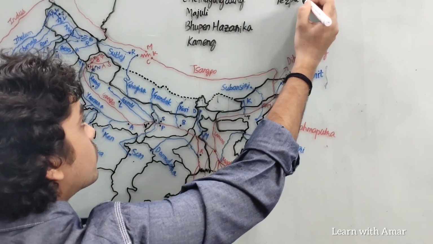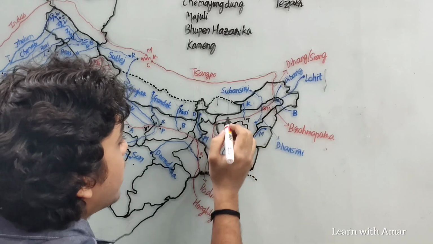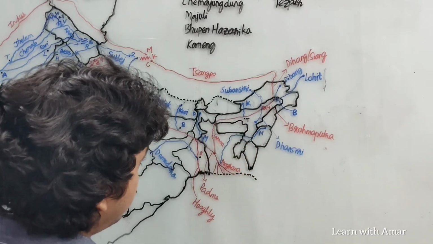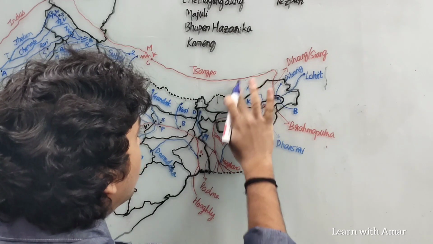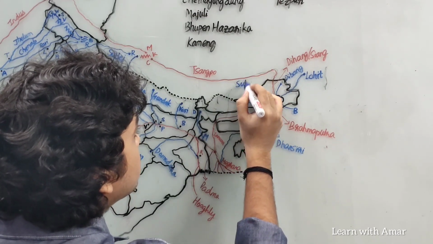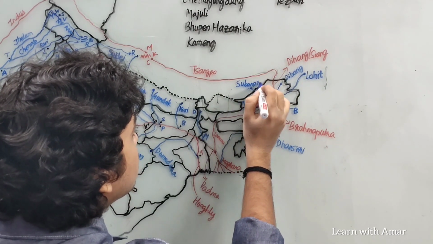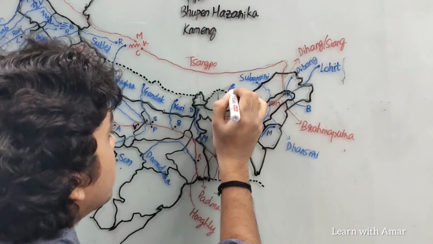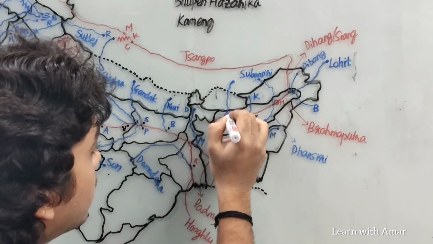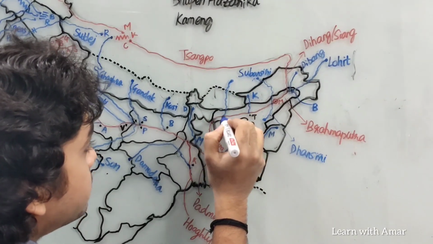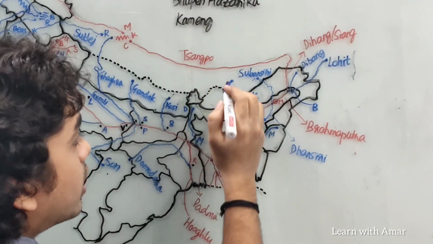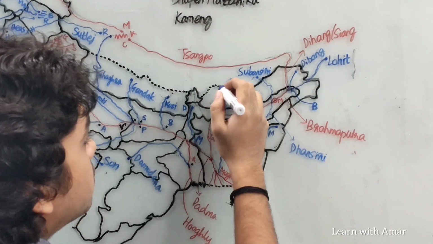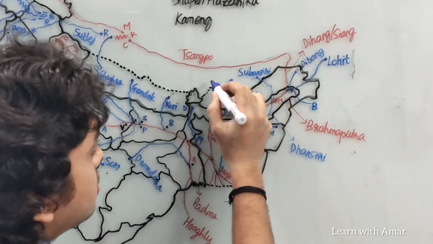Then we have another right bank tributary. From here, Tibet, Bhutan, and then Assam. This is the longest river in Bhutan. It is Manas.